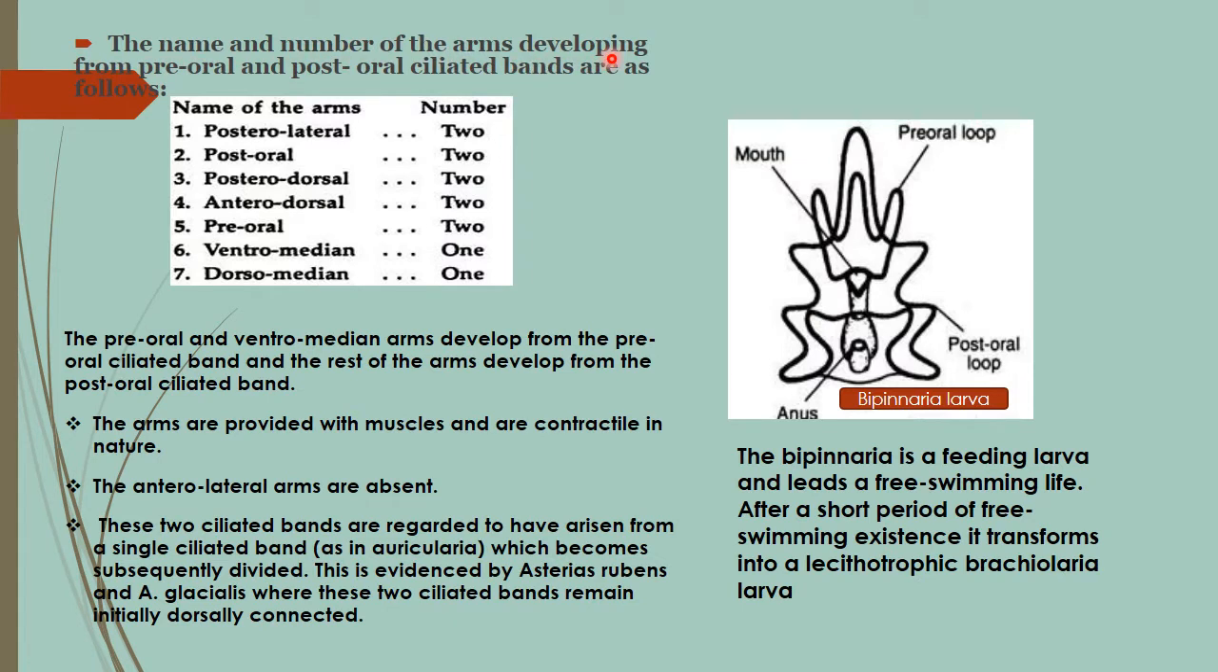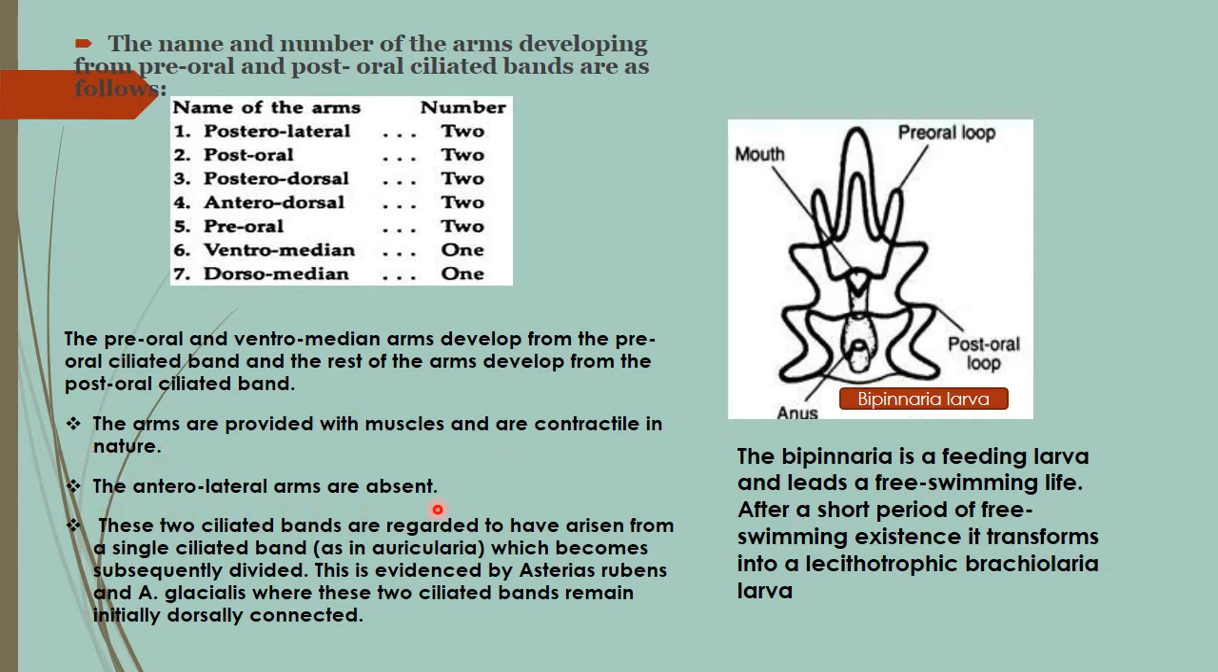The names and numbers of the arms developing from the preoral and postoral ciliated bands are as follows. The posterior lateral arms are 2 in number, postoral arms 2, posterior dorsal arms 2, anterior dorsal arms 2, preoral arms 2, ventromedian arm only 1, and dorsomedian arm 1. The preoral and ventromedian arms develop from the preoral ciliated band, and the rest of the arms develop from the postoral ciliated band. The arms are provided with muscles and are contractile in nature.